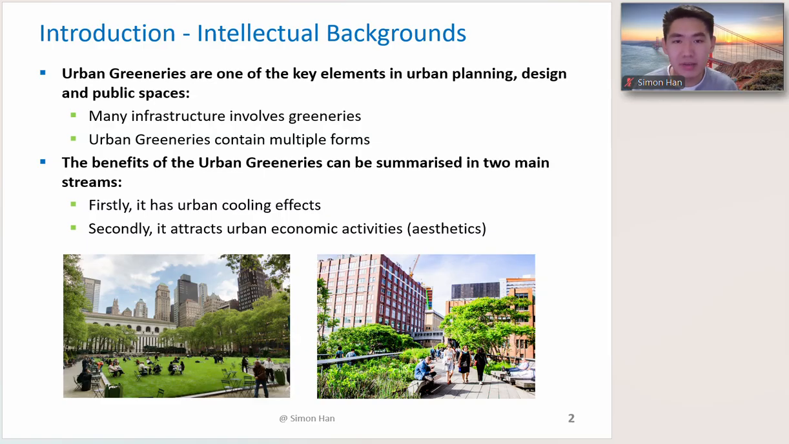I am a master's candidate in data science at Harvard Extension School, and I'm also a PhD candidate in data science and urban planning at the University of Cambridge.